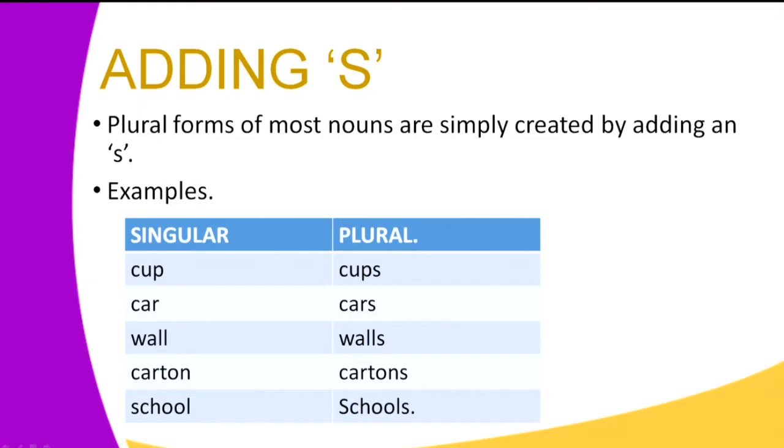Car becomes cars. When we talk about many walls, we add the letter S to the word wall to form walls. Carton becomes cartons, and school, learner, becomes schools. The plural column of that table shows us how nouns exist in their plural form.